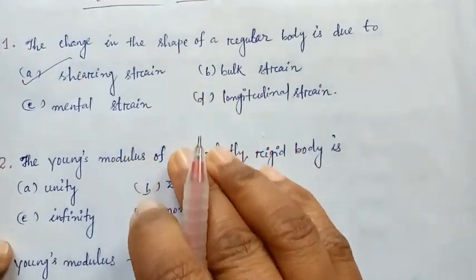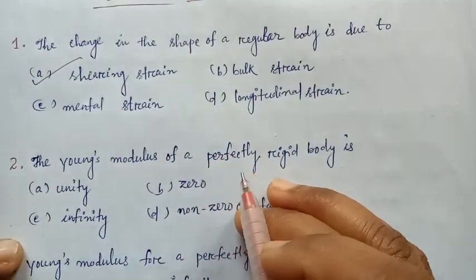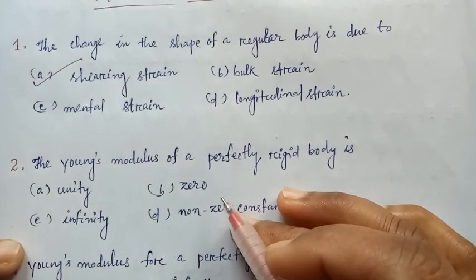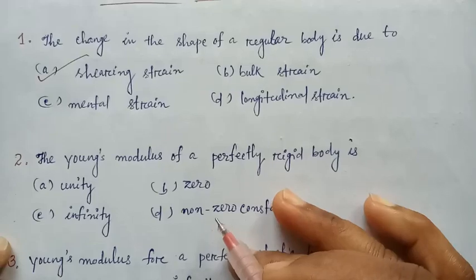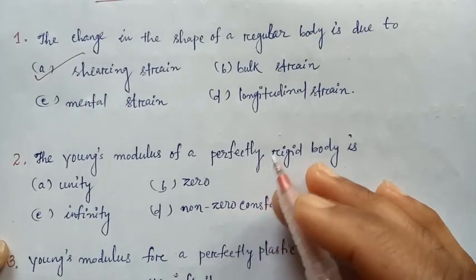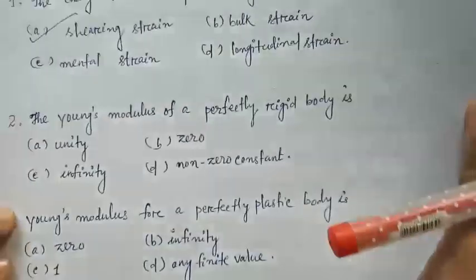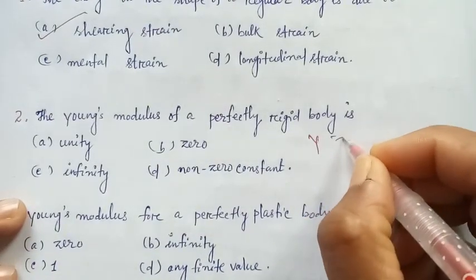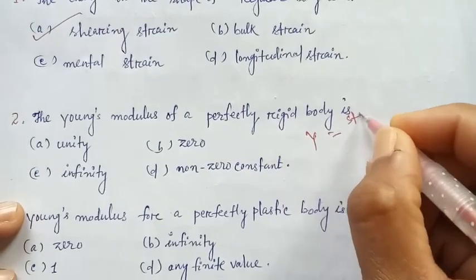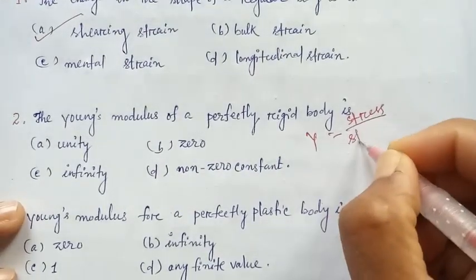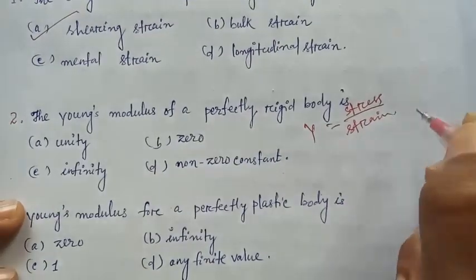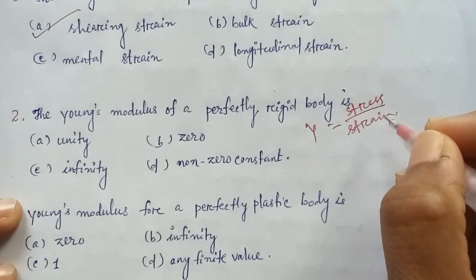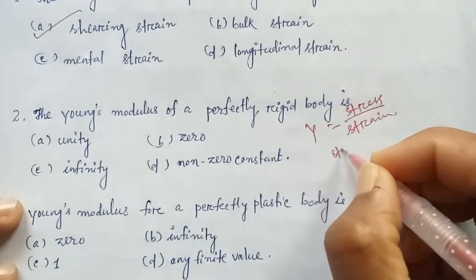Next, the Young's modulus of a perfectly rigid body is unity, zero, infinity or non-zero constant. Young's modulus Y is equal to how much? That is normal stress by longitudinal strain. For a perfectly rigid body, strain is zero.